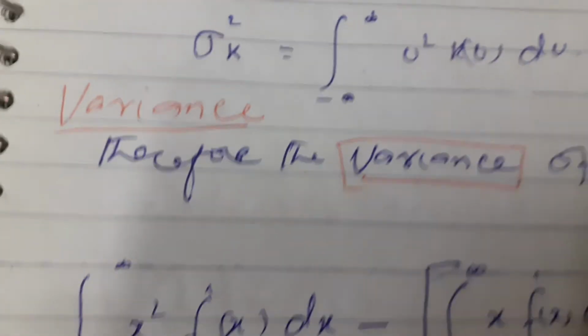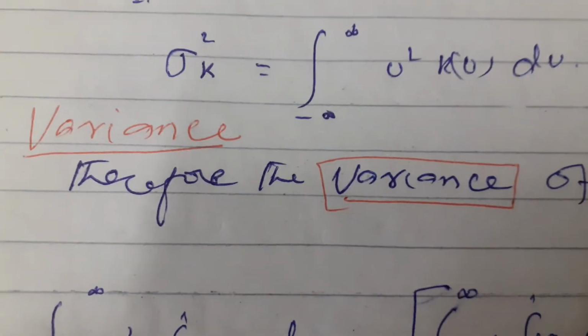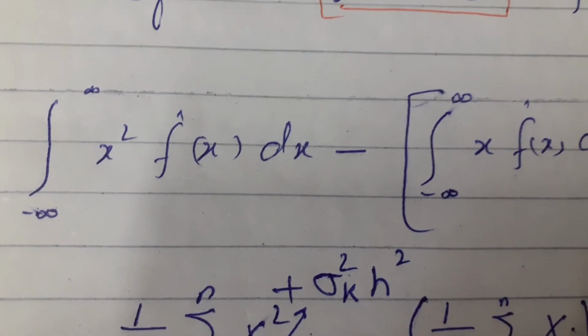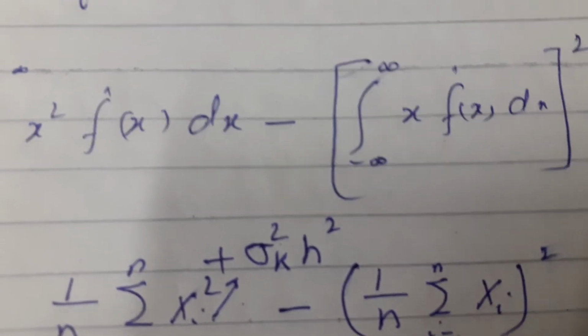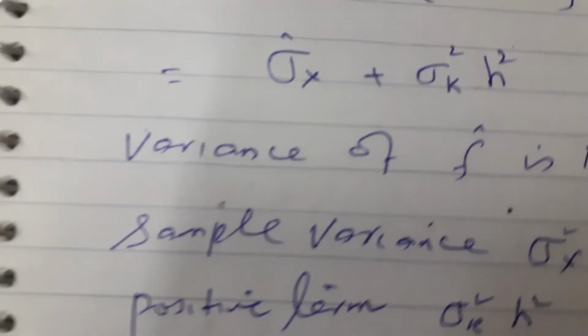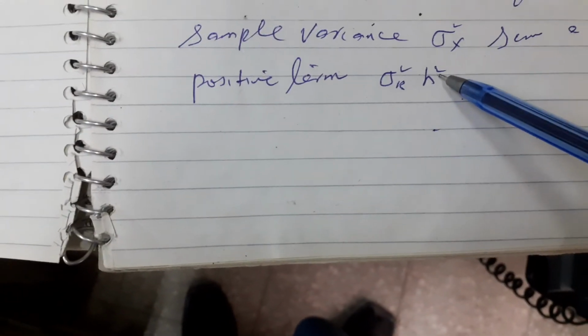Now the variance is very, very important. According to the formula, it will be equal to the expected value of x square minus the square of the expected value of x. So here it is the integral from minus infinity to infinity of x square f hat of x dx minus the integral of x f hat of x dx, whole square. By solving this one, we get the variance. The variance of f hat is therefore the sample variance sigma square x plus the positive linear term sigma square k and h square.